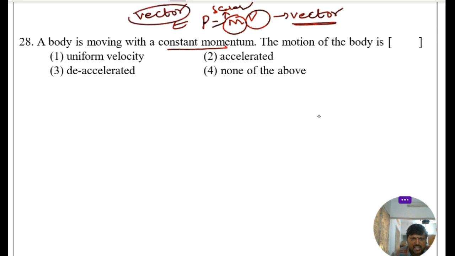Momentum is constant means its magnitude is constant and direction remains the same. So velocity should be constant and direction remains the same. So constant momentum means the motion of the body is uniform motion, the body is moving with uniform velocity. Option 1 is the right answer.